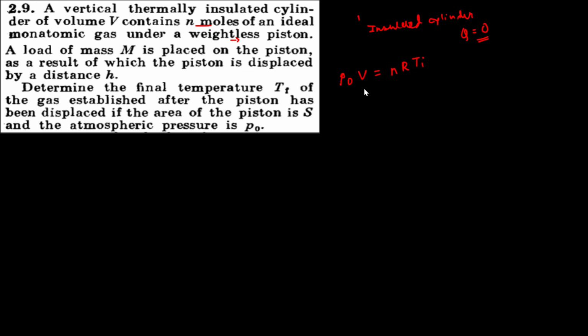Let this be equation 1. Once the mass has been kept, we can write the final equilibrium condition.